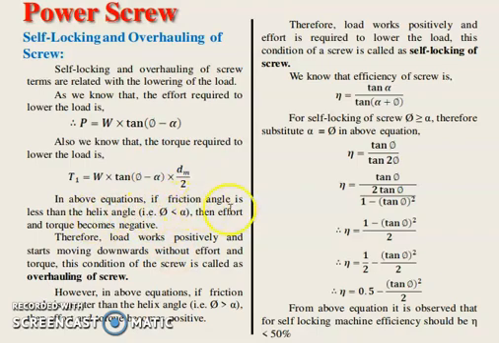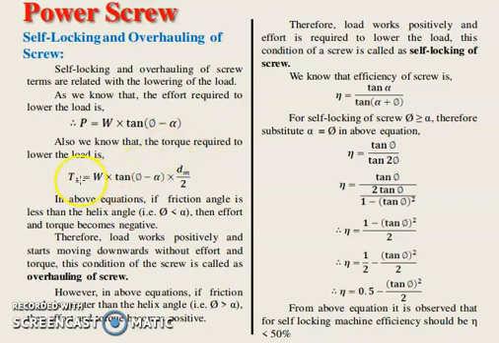In the above equation, if the friction angle is less than the helix angle, then effort and torque become negative. If the friction angle is less, then the tan term will become negative, so this whole term will become negative, and that's why the torque will become negative. A negative torque required to lower the load means that the load will automatically descend without application of any external torque.